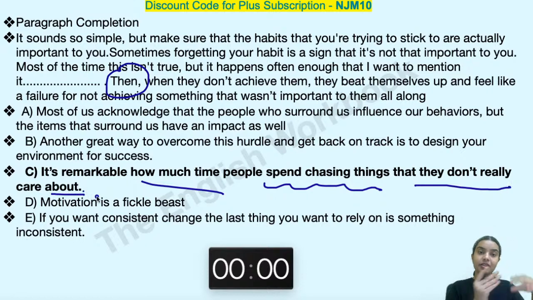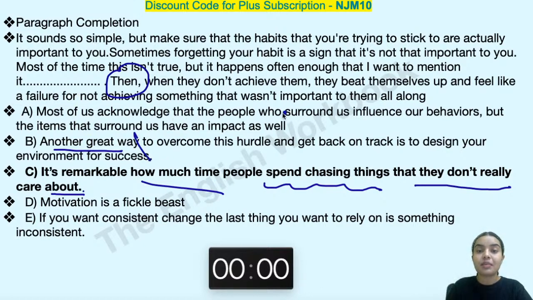Now, when I'm taking this from positive to negative, then I can connect this negative over here. Because if I'm talking about another great way to overcome this hurdle and get back on track is to design your environment for success, how can I suddenly talk about failure if I'm saying another way? And if there is another way, there has to be some other way mentioned before this blank. That's why this is out.